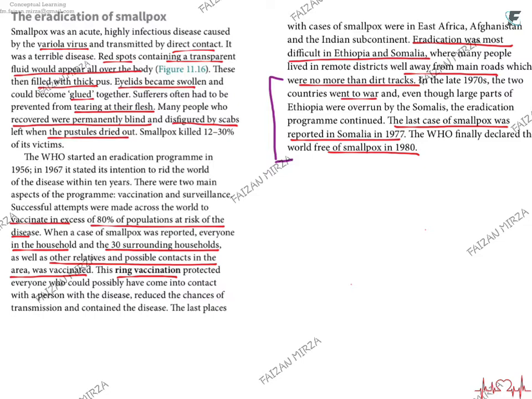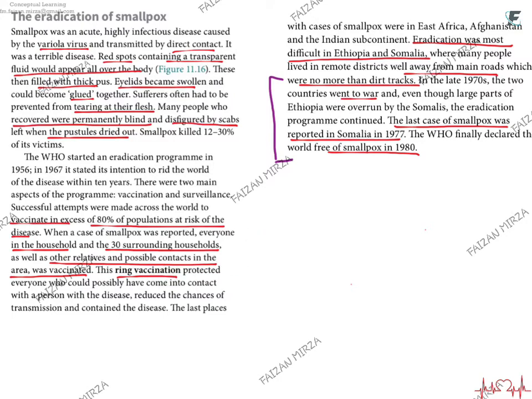So WHO started the eradication program in 1956, and it was in 1967 that it actually set the ball rolling. The idea was that in this span from 1956 to 1967 they wanted to eradicate the disease altogether. 80% of people at high risk were vaccinated, and 30 households were vaccinated at once. This program was called ring vaccination.